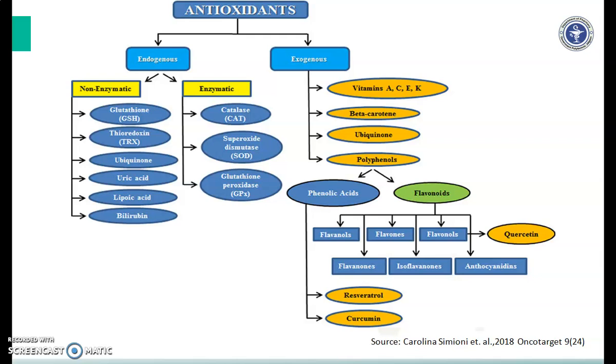Phenolic acids like resveratrol, which is present in the skin of grapes, and another is curcumin. Other than this, even minerals like zinc and selenium have strong antioxidant property. Gallic acid, ellagic acid, ferulic acid, coenzyme Q10 also have antioxidant properties. The fruits like berries, cherries, which include a large quantity of flavonoids and which we are consuming in our day-to-day life, have antioxidant properties.